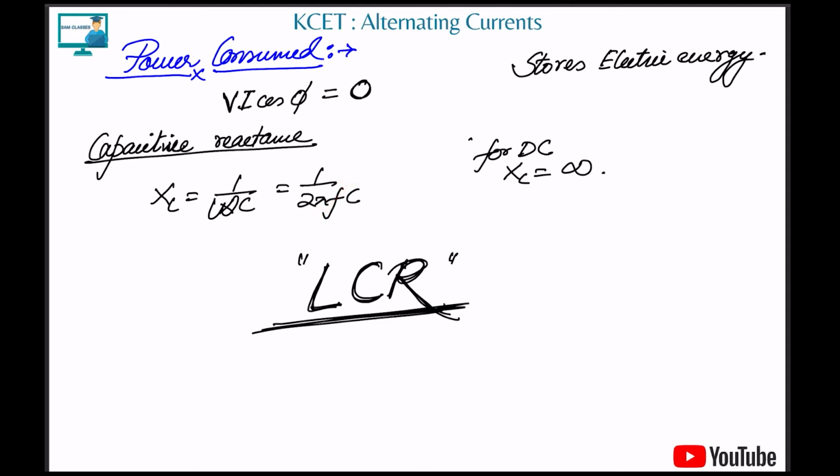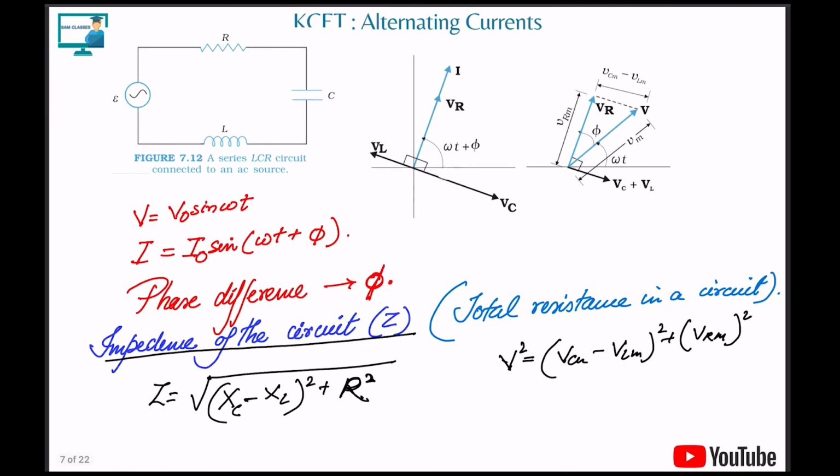Okay. Next is the LCR circuit. What is LCR? L for inductor, C for capacitor, R for resistor. All three together in one circuit. Here again, the most important thing we need to know is the total reactance, the total resistance of the circuit. In real life, you won't have just an inductor, just a capacitor, or just a resistor. You'll have all combined. So we want to know the combined resistance in this circuit. For that, we'll talk about the term impedance.